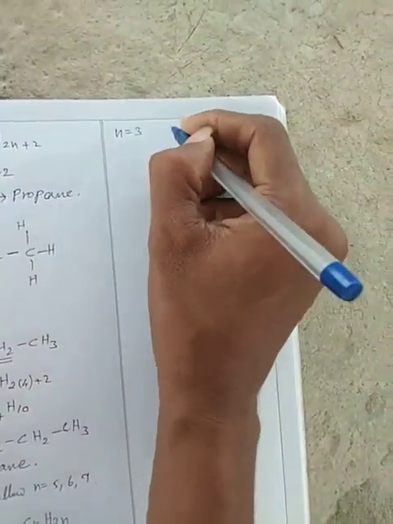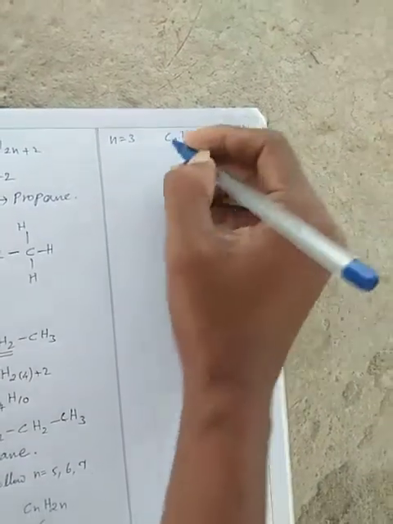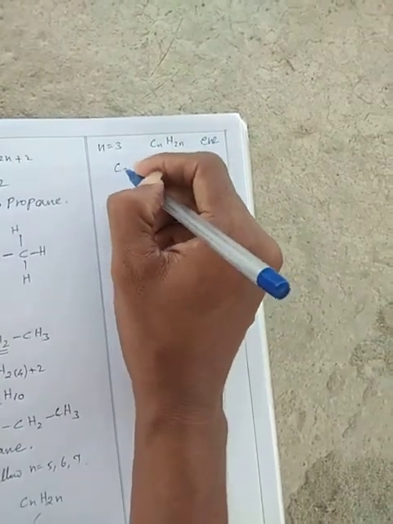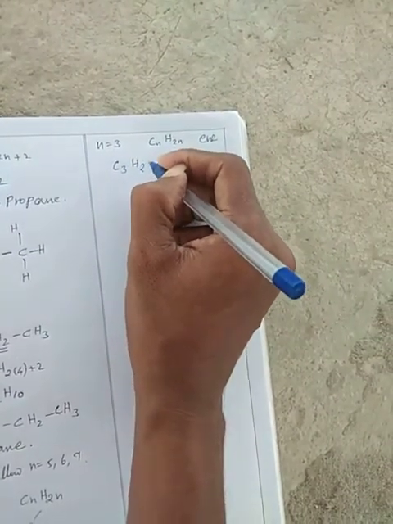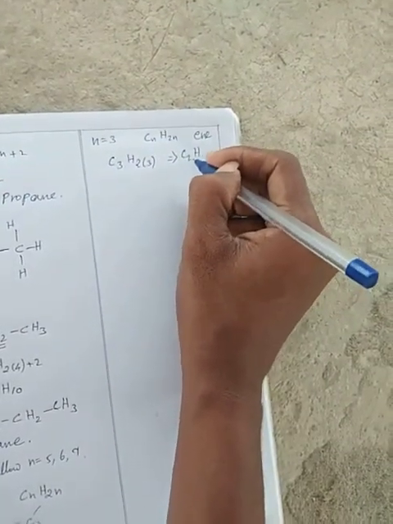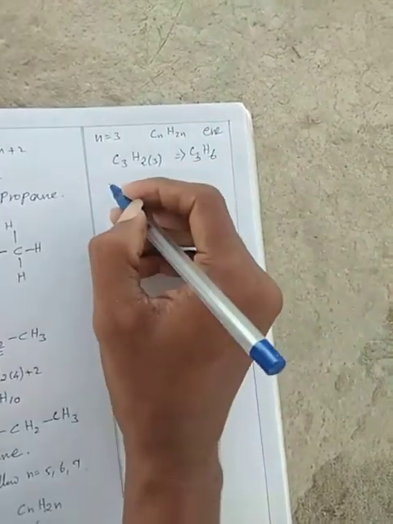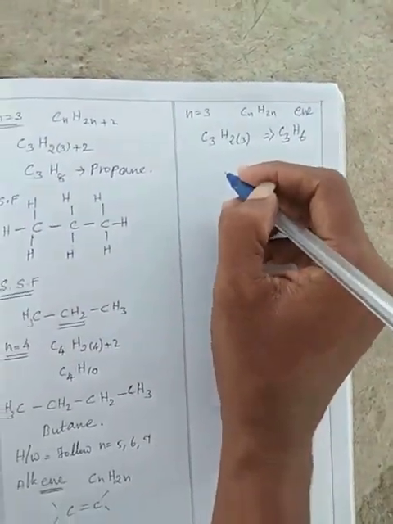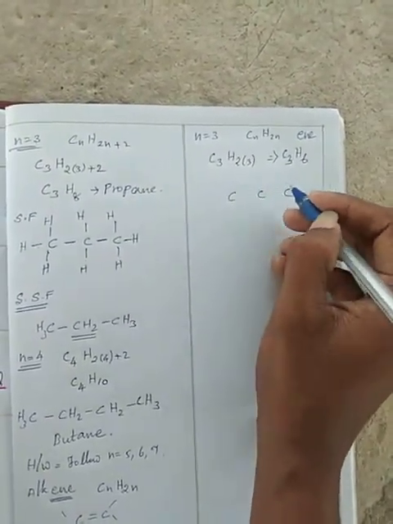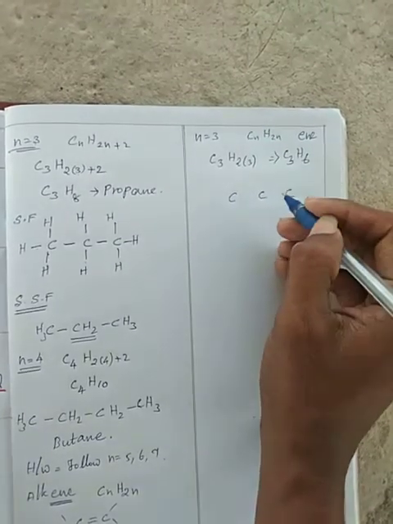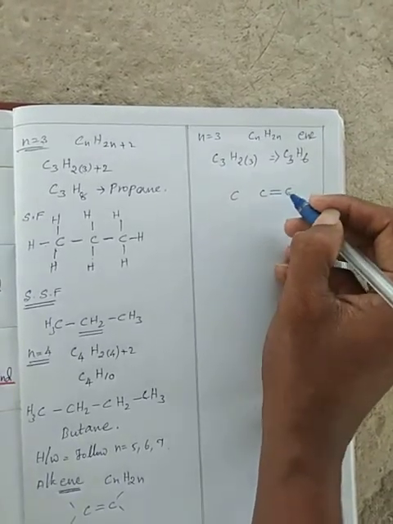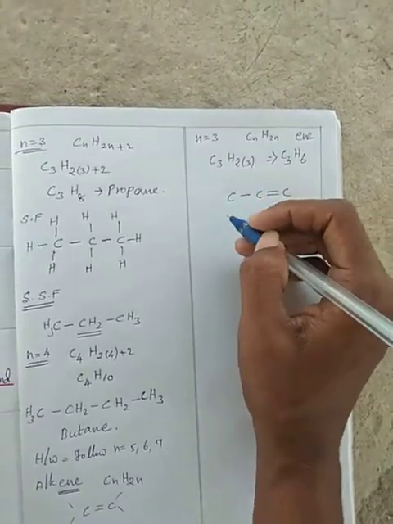Next, n equal to 3 applies. Using the alkene formula CnH2n with a double bond, n equal to 3 gives C3H 2 into 3, which equals C3H6. So we have 3 carbon atoms. Numbering from right to left in the IUPAC name, we have first carbon, second carbon, third carbon. The first carbon has the double bond, and the other carbons have single bonds.